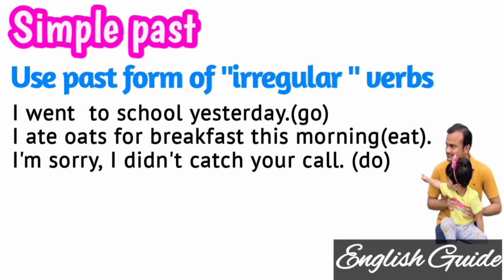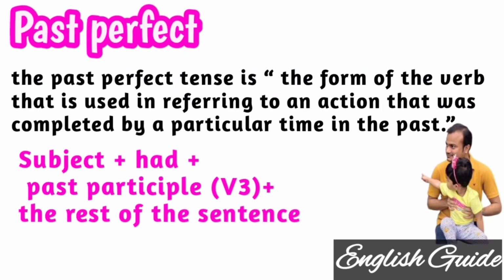Summarizing the simple past again, we need to use the past form of the base verb to make it a simple past. You can use the past form of a to be verb, or the past form of a regular verb, or it can be the past form of an irregular verb also. So there should not be any confusion in the structure of simple past. Fine. Let's come to the next form of the past.